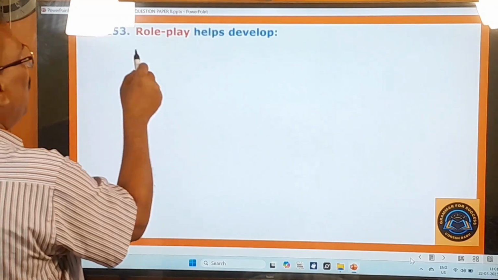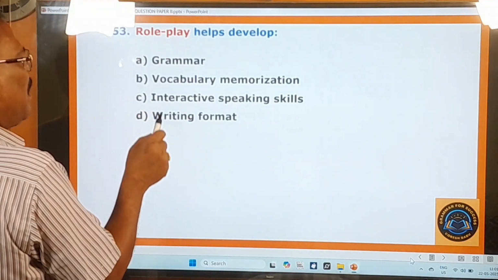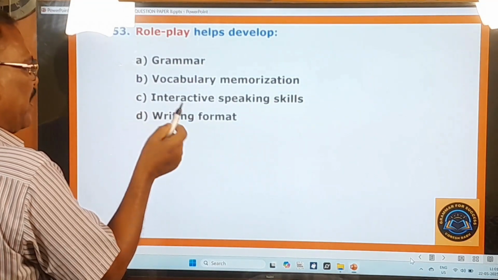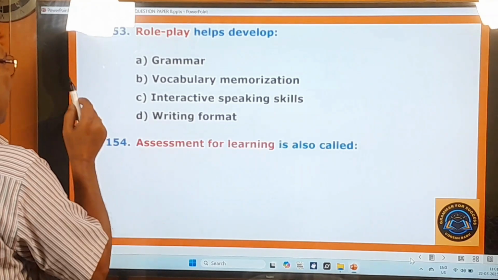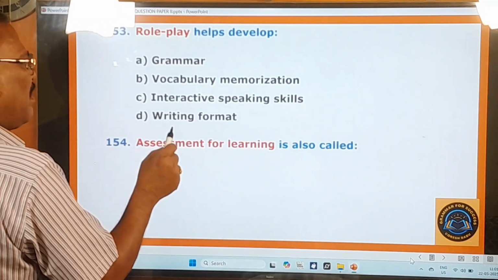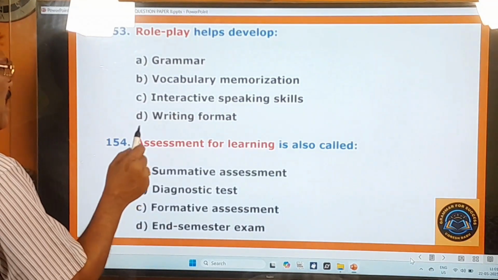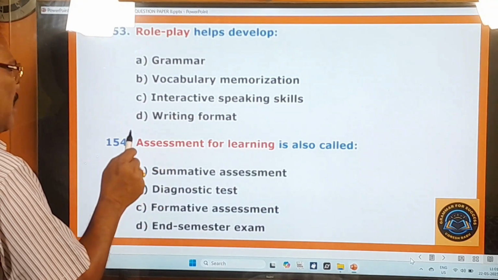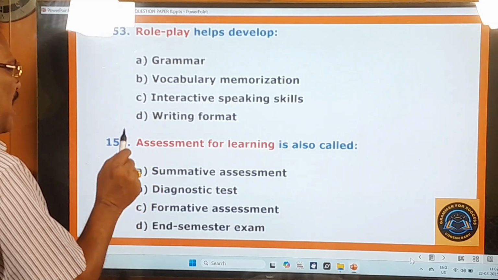153rd question. Role play helps develop grammar, vocabulary memorization, interactive speaking skills, writing format. 154th question. Assessment for learning is also called summative assessment, diagnostic test, formative assessment, end semester exam.